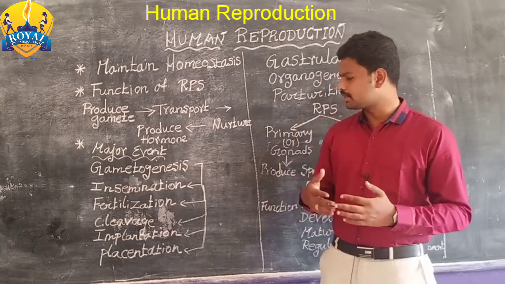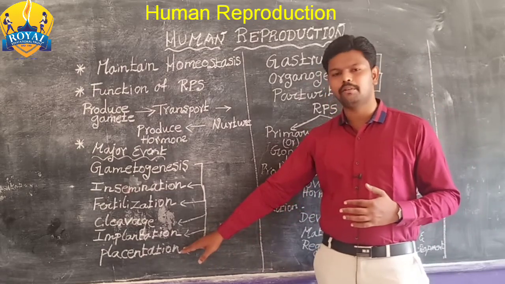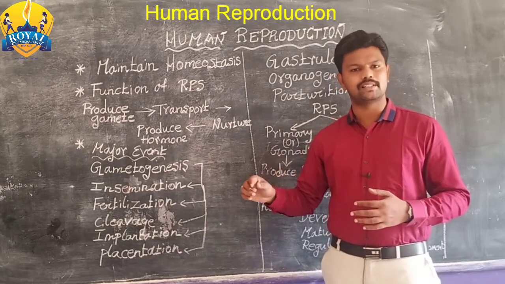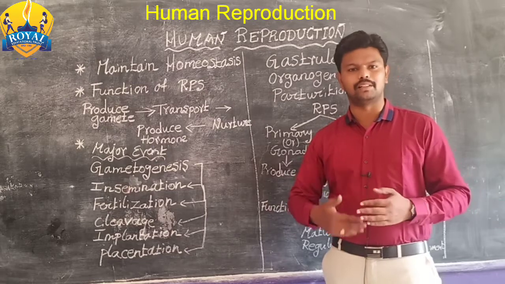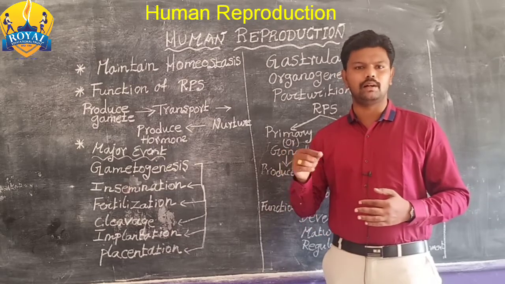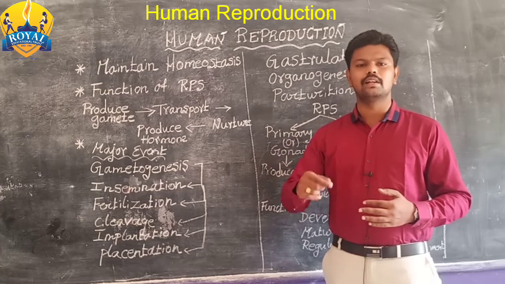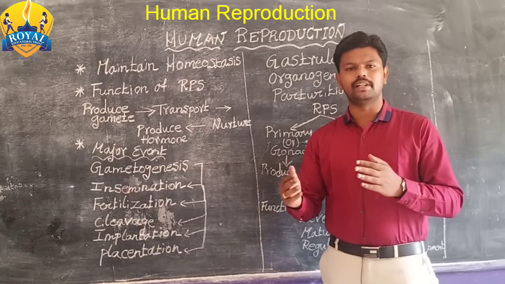What is gastrulation? Before gastrulation, development of the placenta will occur. The placenta is a tube-like structure which connects the fetus and mother. Through the placenta only, nutrients, essential gases and waste substances are transferred.